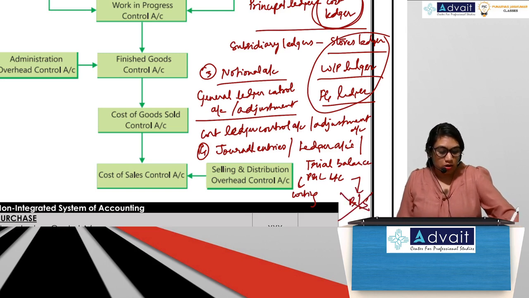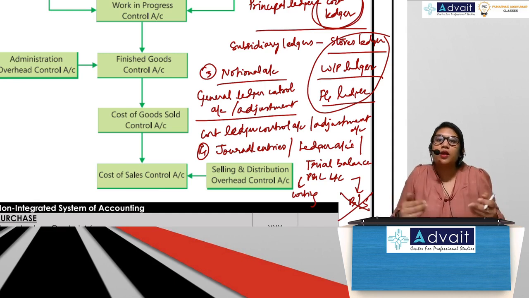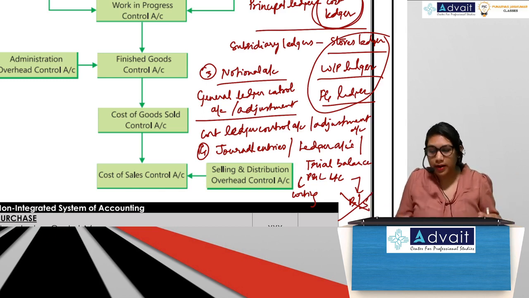Balance sheet is not prepared. What will we show in our balance sheet? Nothing can come in the balance sheet. Assets are not there. Liabilities are not there. Everything goes to general ledger control account. So balance sheet is not prepared.